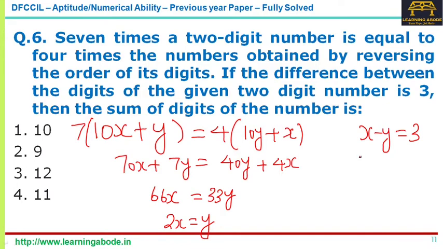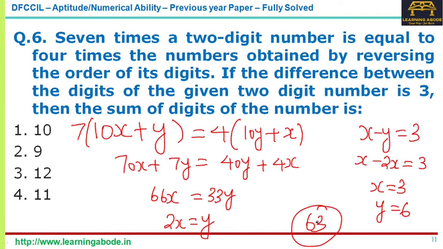So we get x minus 2x is equal to 3. Okay. So x equal to 3, and so y is equal to 6. So the number is 63. The 2-digit number is 63. Okay. So which means they have asked for sum of the digits. So 6 plus 3 is equal to 9. That's answer option 2.